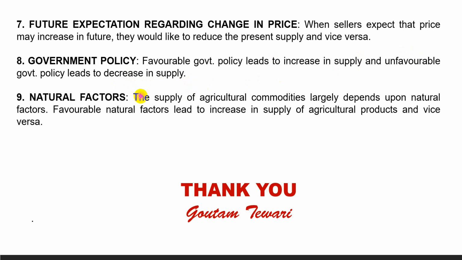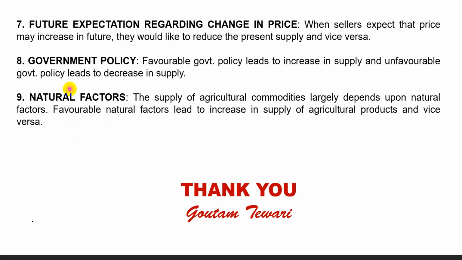Natural factors. The supply of agricultural commodities largely depends on natural factors like amount of rainfall, fertility of the soil, climatic conditions, etc. Adequate rain and fertility of land, irrigation facilities, favorable climate conditions, etc. help in raising the agricultural production and also increase the supply at the given price, and the supply curve shifts towards right.